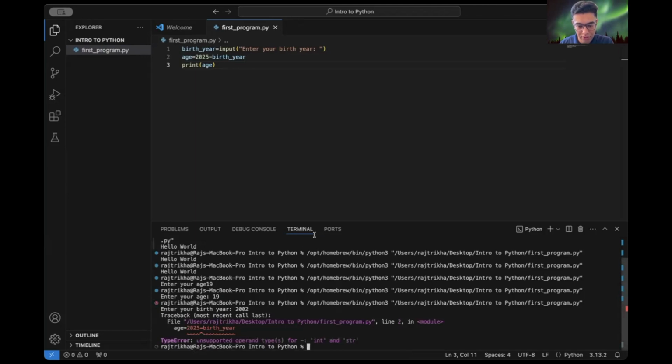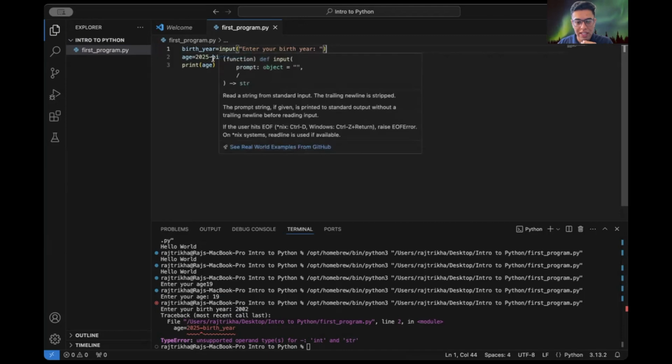No, I have got an error. The error says type error, unsupported operand types for int and string. Birth year is a string, and that should be an int. I entered 2002, but in Python you have to know that input always assumes the value is a string by default.